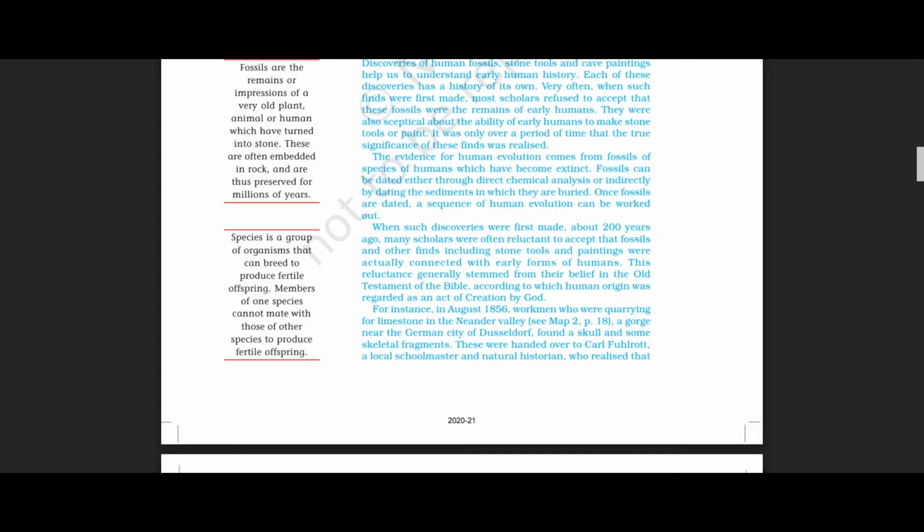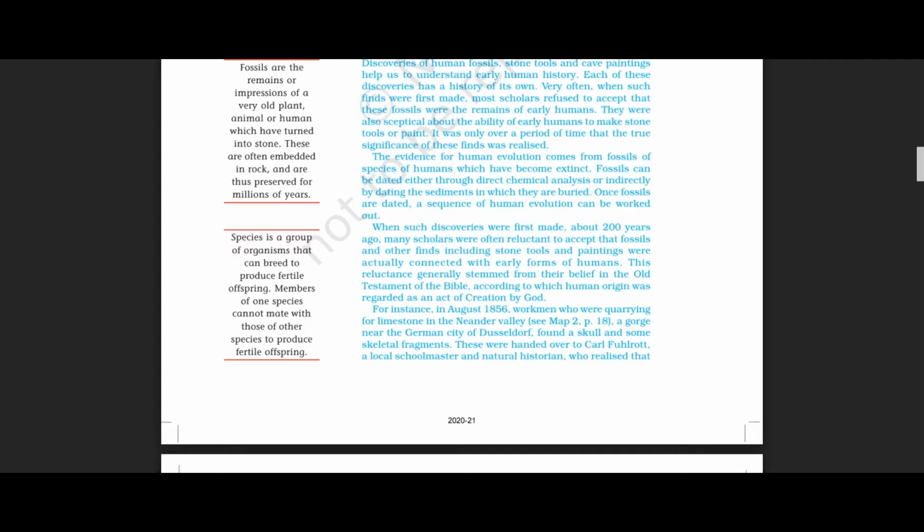From that only we have got the evidence for the existence of humans in this world. Next we are going to talk about the dating of fossils.